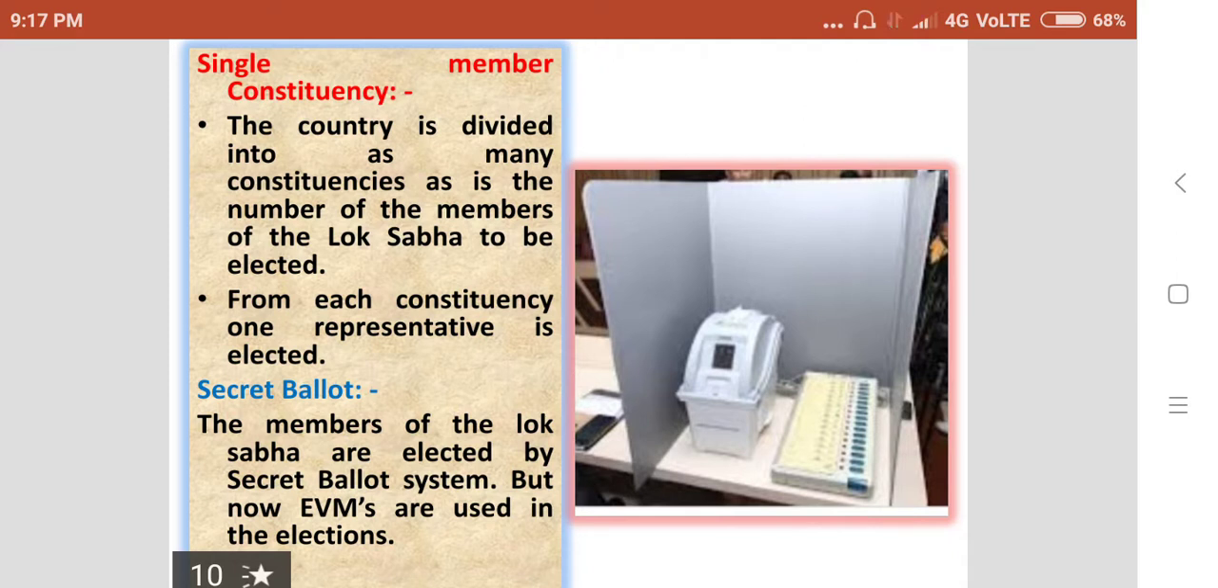Then, in the Lok Sabha election, another important thing we should keep in mind is the secret ballot system. The members of the Lok Sabha are elected by secret ballot system. But now EVMs are used in the elections. We can see the machines in the picture. Earlier there was a ballot system. Now also the recently held Gram Panchayat elections were conducted on the basis of the ballot system.